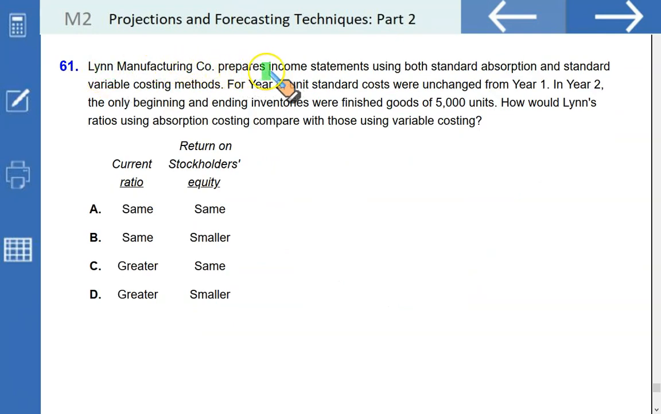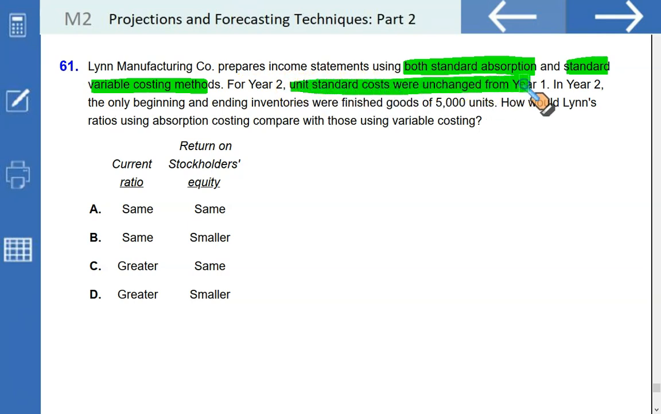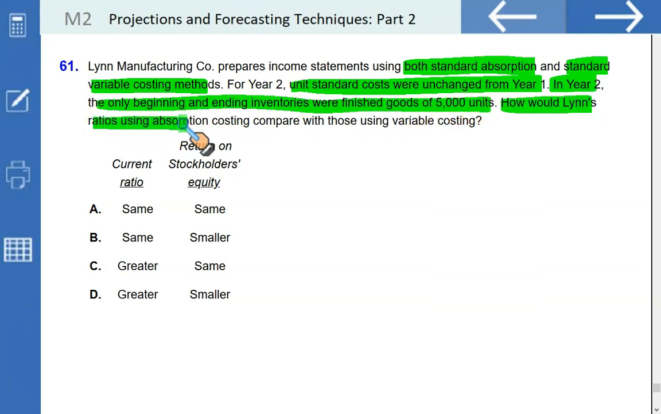Lin Manufacturing Company prepares income statement using both the standard absorption and standard variable costing method. For year 2, unit standard costs were unchanged from year 1. In year 2, the only beginning and ending inventories were finished goods, 50,000 units, 5,000. How would Lin's ratio using absorption costing compare with those using the variable costing?